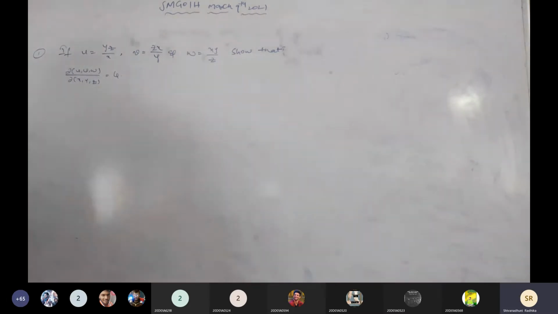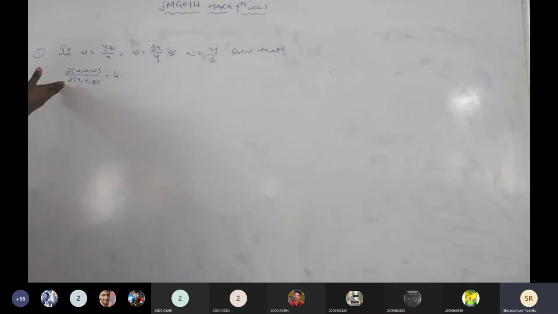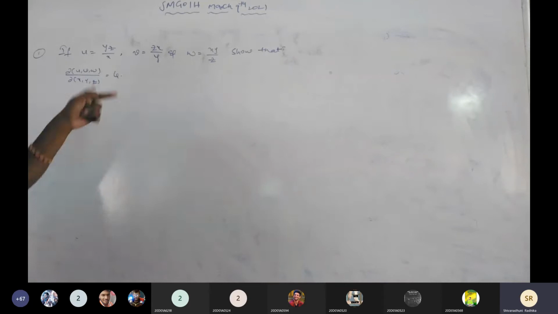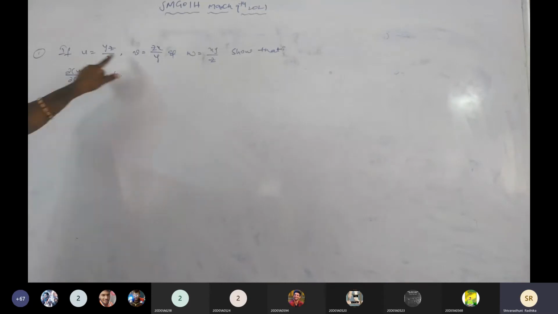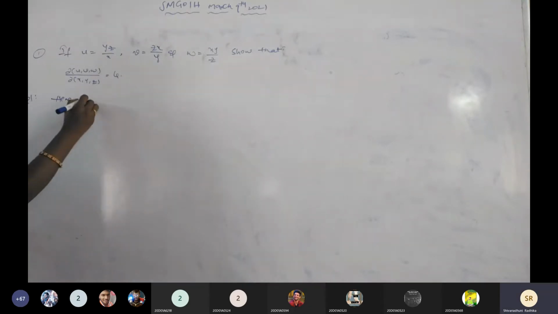When we have the problem with the functions and the variables combination, that is completely Jacobian. Already the formula is there. What is the formula here? Dou of U comma V comma W by dou of X comma Y comma Z. So we need to show the Jacobian is equals to 4 of the given 3 functions U, V, W. Here the functions are 3 functions we have.